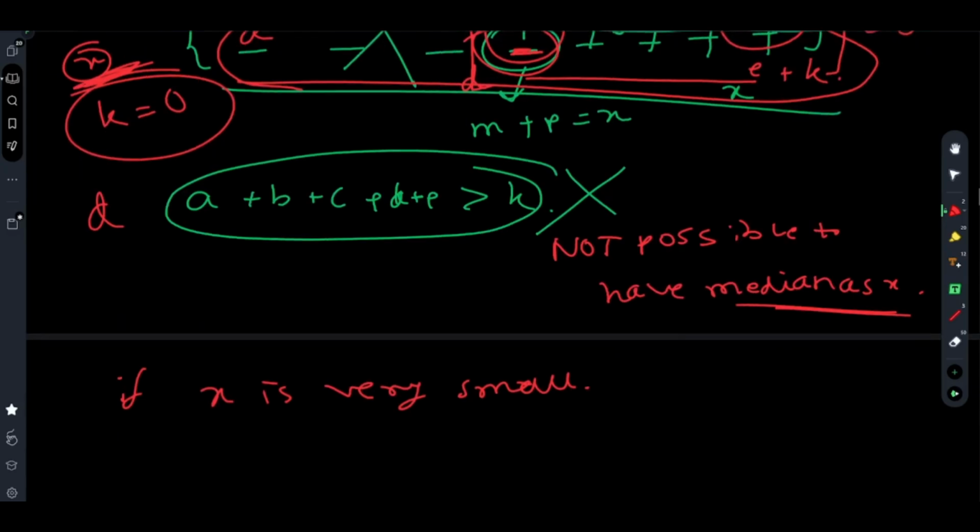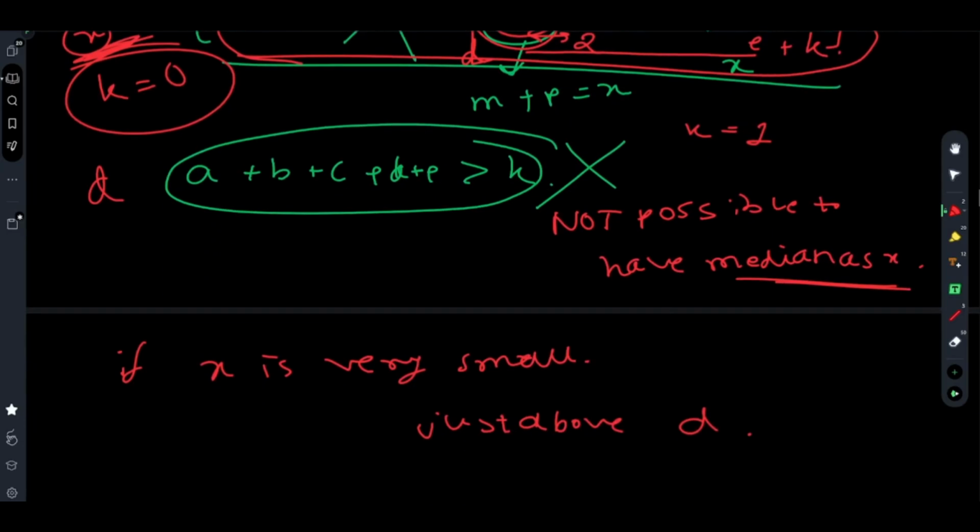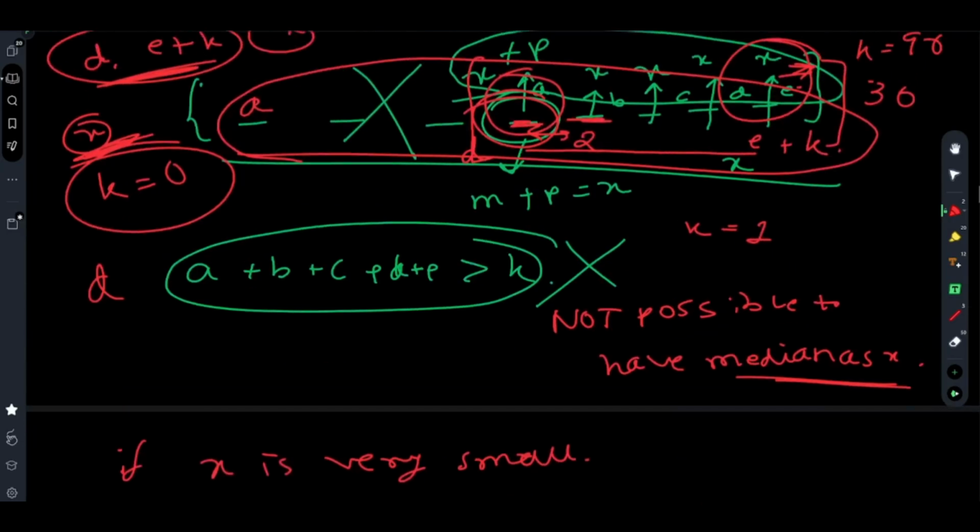Now, if the value of x is just above d, with one increment, let's say k equals 1, and the gap between them is considerable, then you just increase this value by 1 to maintain the sorted order, and this is obviously possible. Making it d plus 1.